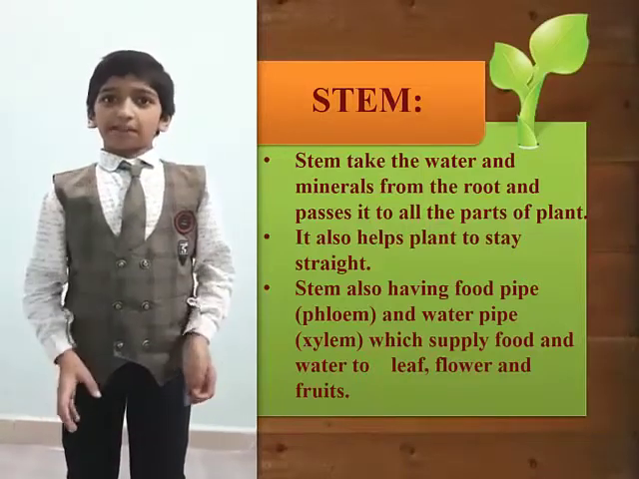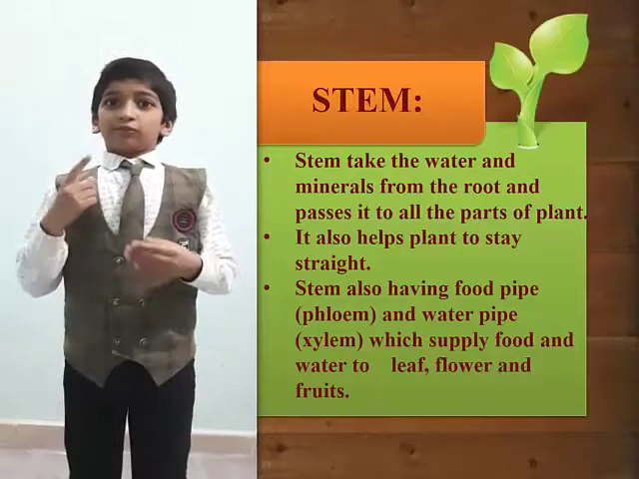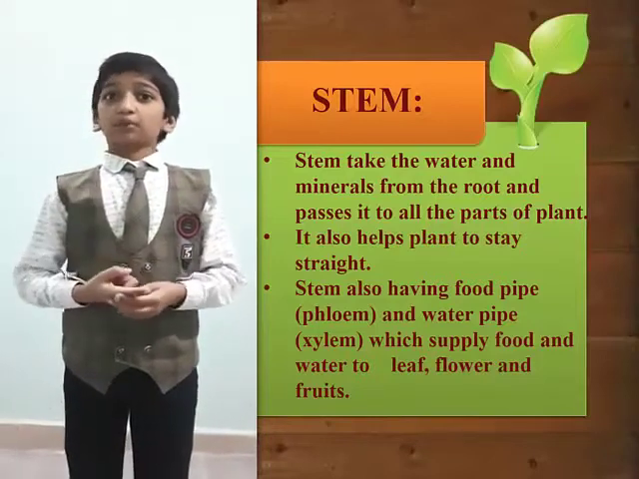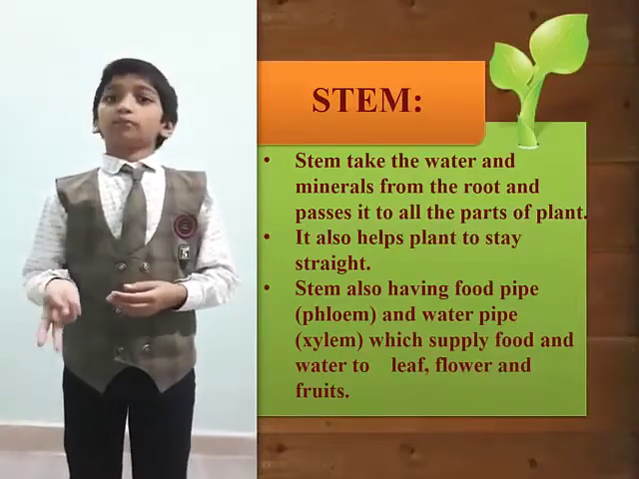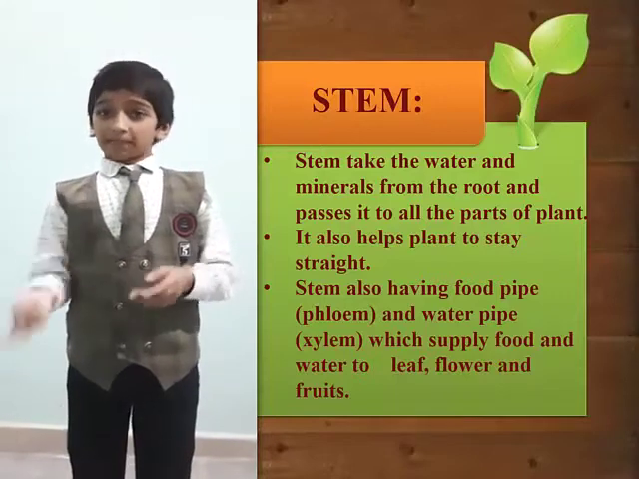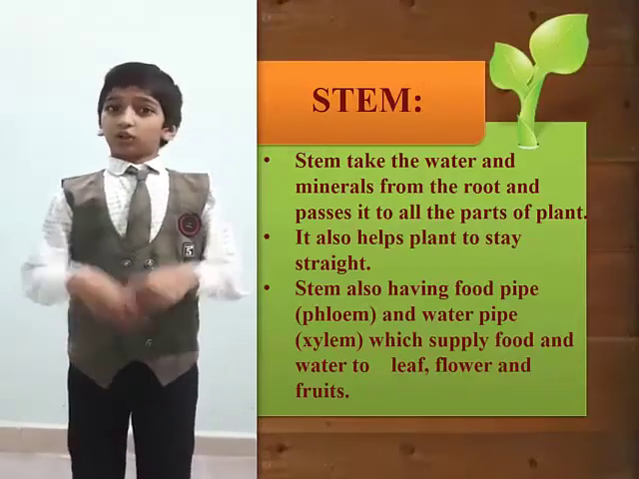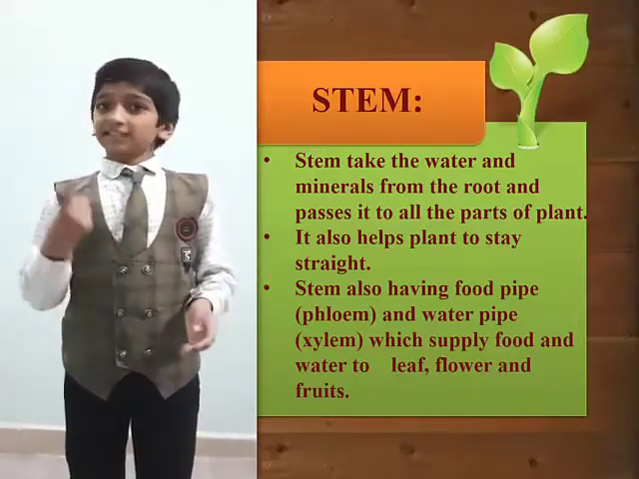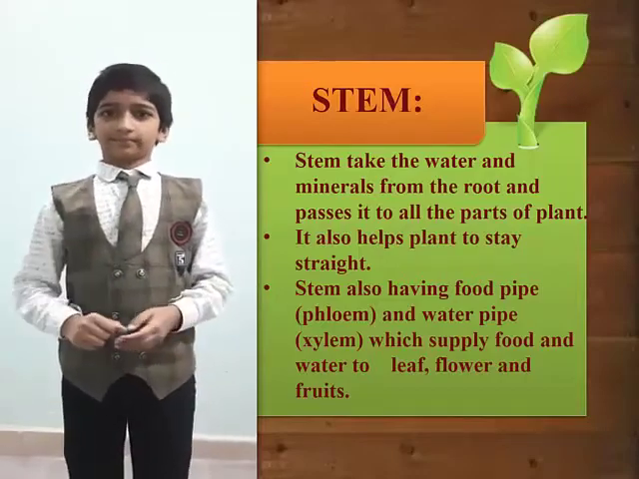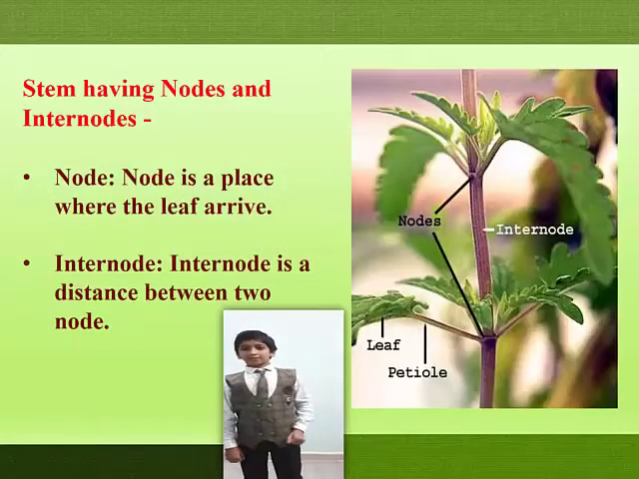It also helps the plant to stay straight. Stem has the food pipe called phloem and water pipe called xylem, which supplies the food and water to the other parts of plants such as leaf, flower and fruit. This is the diagram of stem.